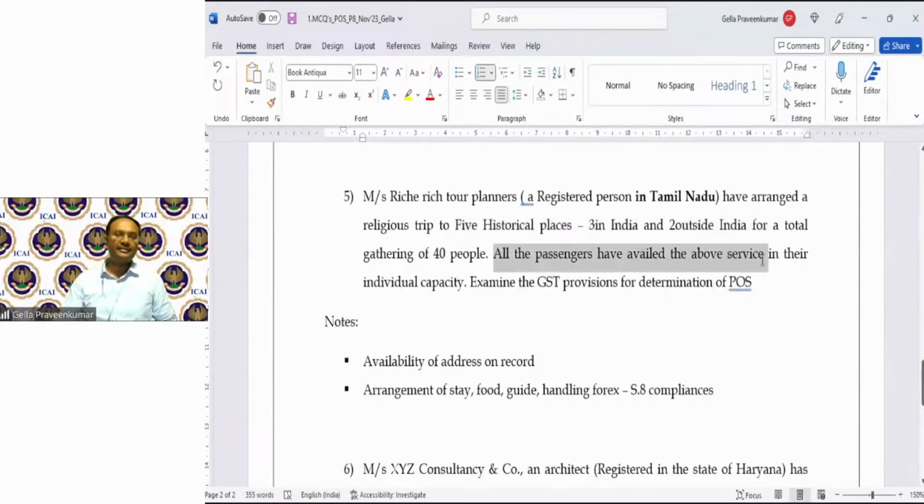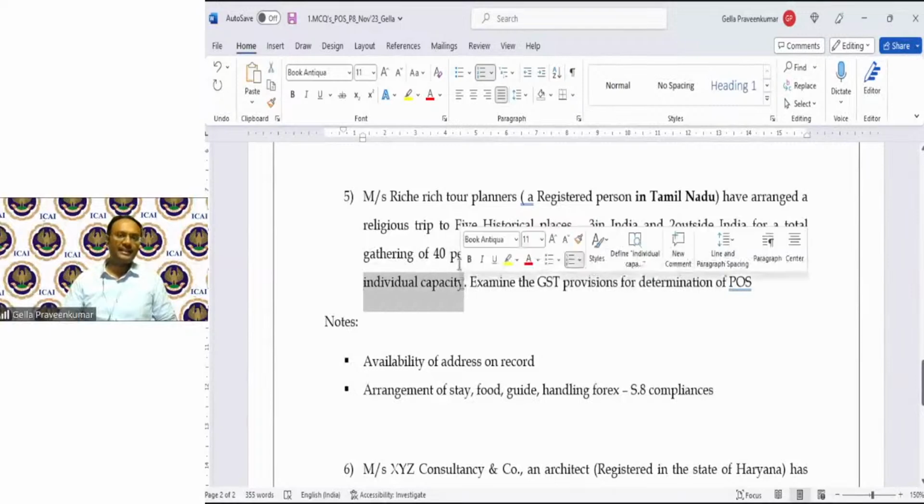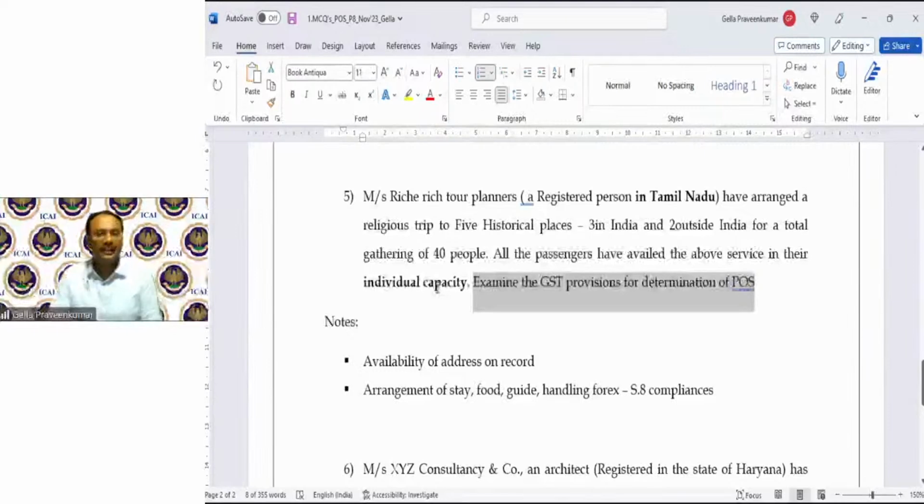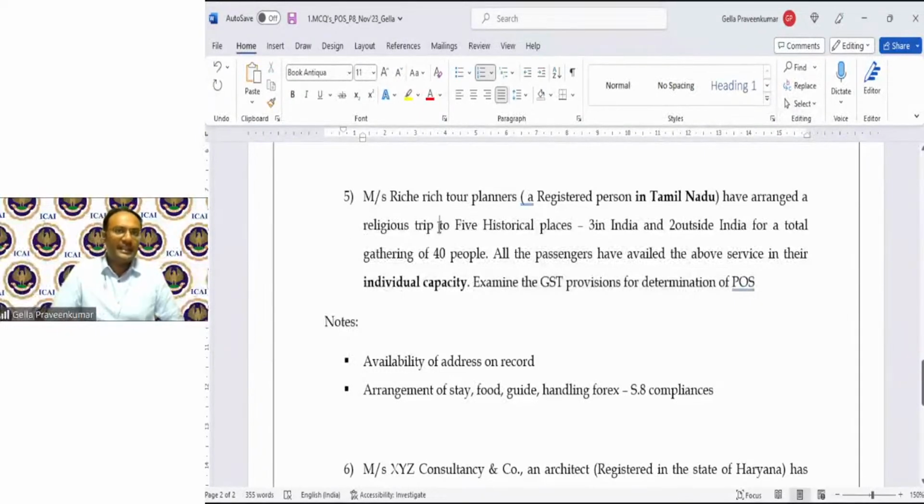All the passengers have availed the above service in their individual capacity. The reference to the term individual capacity is important. Examine the GST provisions for determination of place of supply. So, what would be your place of supply? Which provision under section 12 will we take into consideration in case of this tour planning activity?